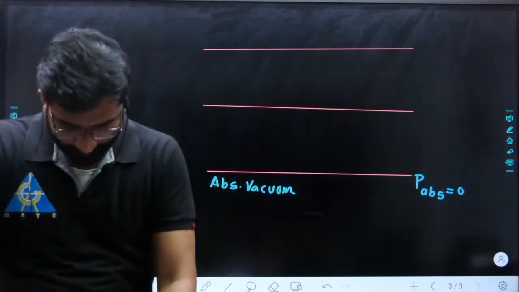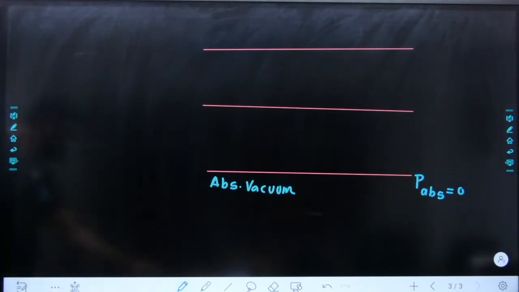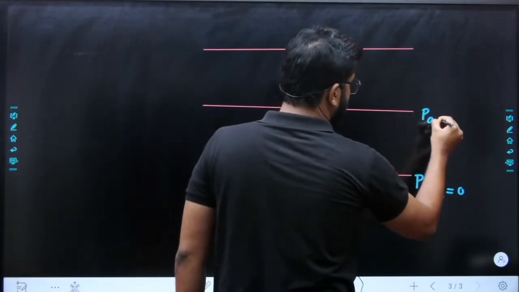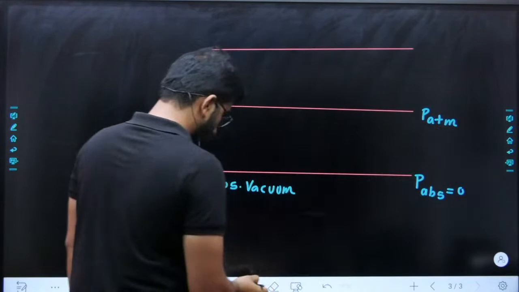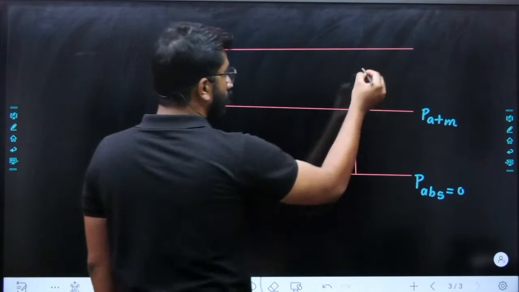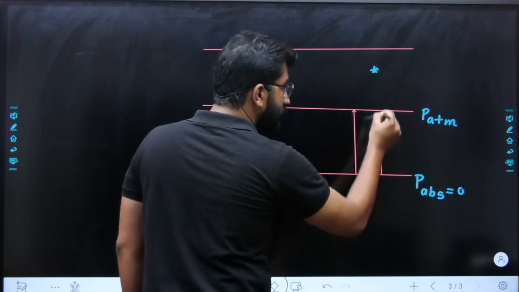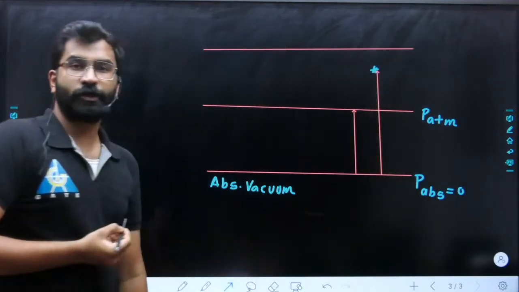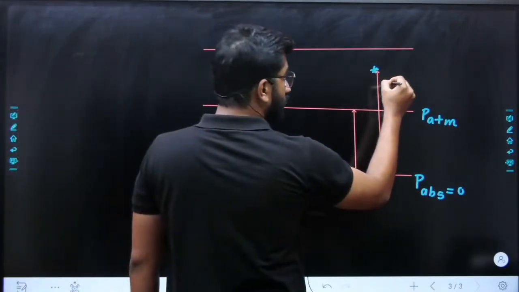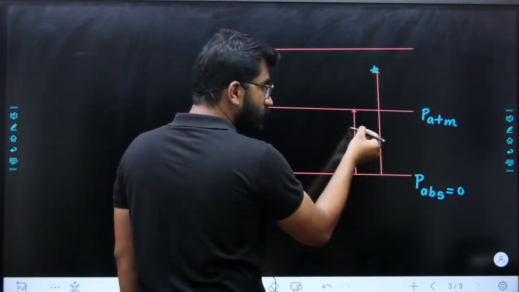I hope everybody is getting the answers. Now, this distance is your PATM. If I have a point here, the total distance from absolute vacuum is your absolute pressure. This total is your P absolute, where this part is your PATM.